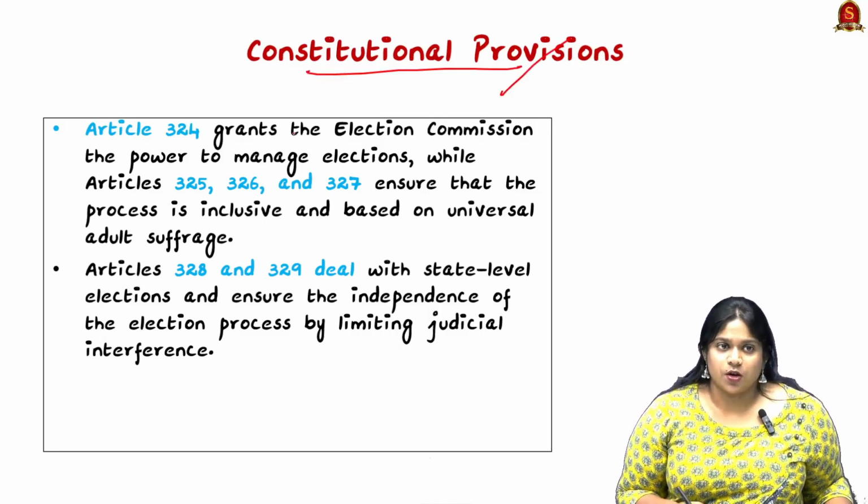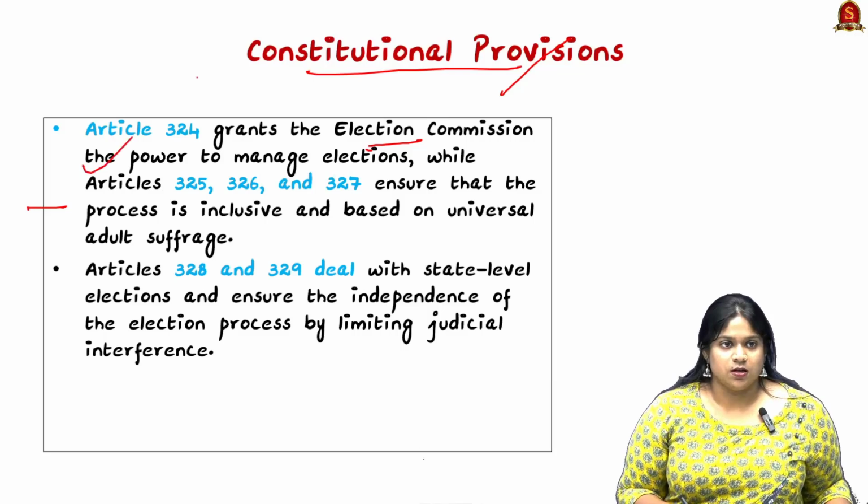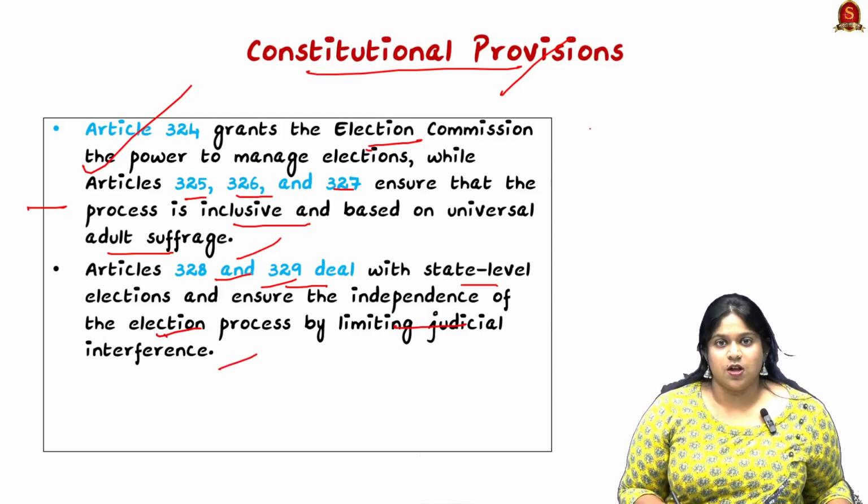So here looking into constitutional provisions, Article 324 grants the Election Commission the power to manage elections. And Articles 325, 326, 327 focus on inclusive and universal adult suffrage. And Articles 328, 329 deal with state level elections and ensure independence of the election process by limiting judicial interference. So here Articles 324 to 329 exclusively discuss elections.